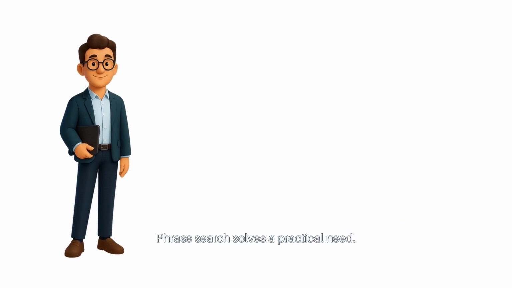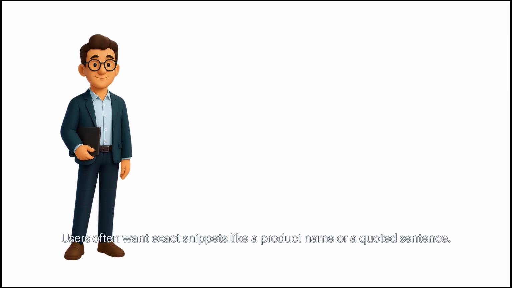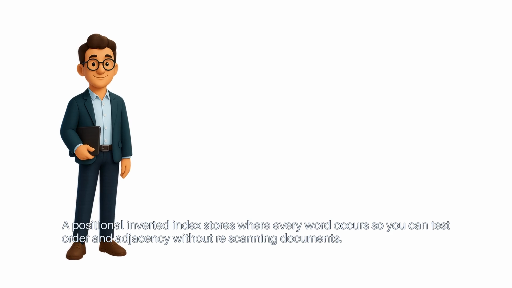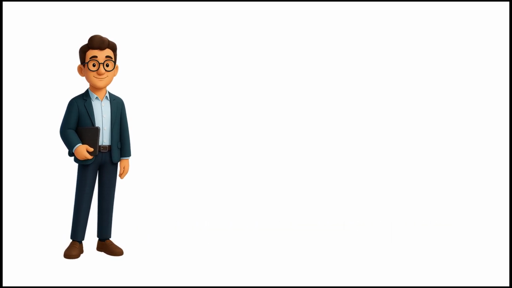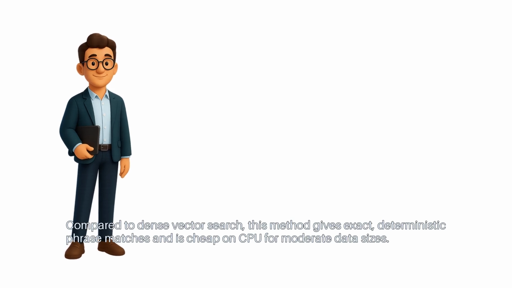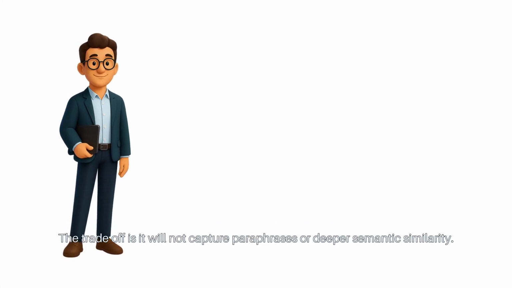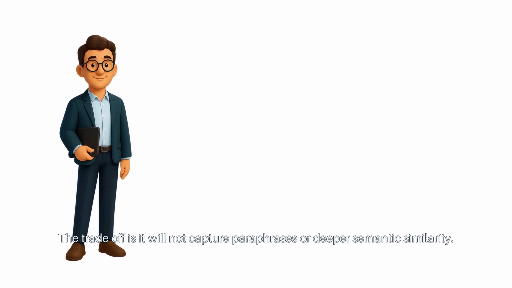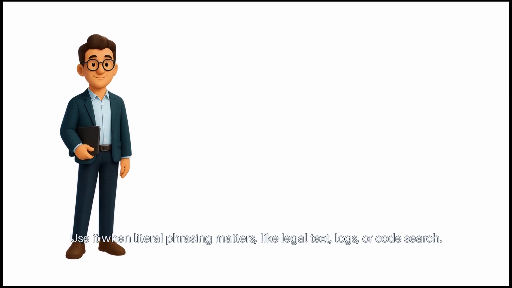Phrase search solves a practical need. Users often want exact snippets like a product name or a quoted sentence. A positional inverted index stores where every word occurs, so you can test order and adjacency without rescanning documents. Compared to dense vector search, this method gives exact, deterministic phrase matches and is cheap on CPU for moderate data sizes. The trade-off is it will not capture paraphrases or deeper semantic similarity. Use it when literal phrasing matters, like legal text, logs, or code search.